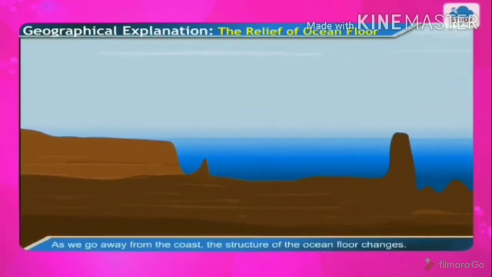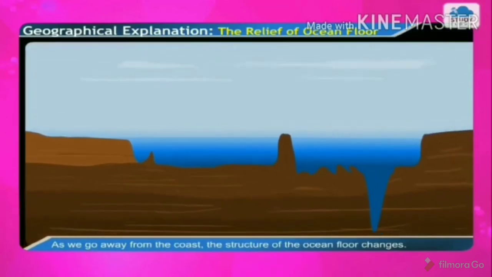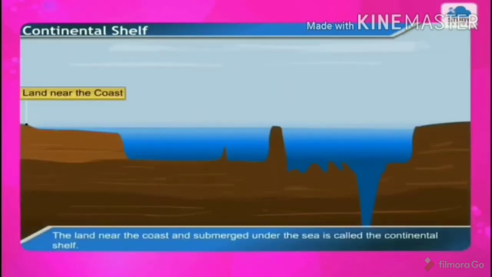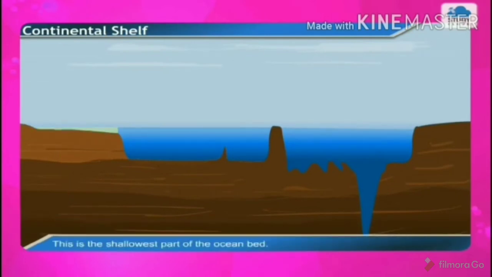As we go away from the coast, the structures of the ocean floor change. Now study the explanation below and figure together. So now we are going to study about continental shelf. The land near the coast and submerged under the sea is called continental shelf.